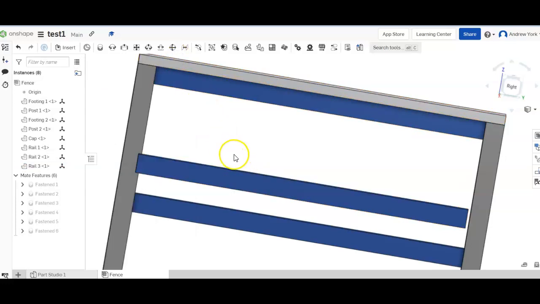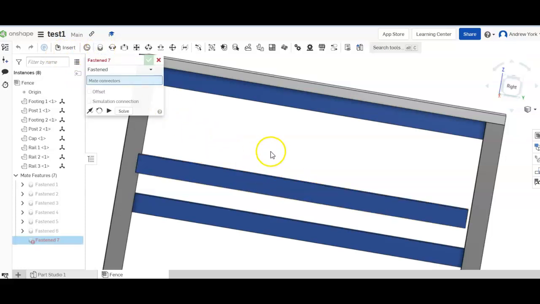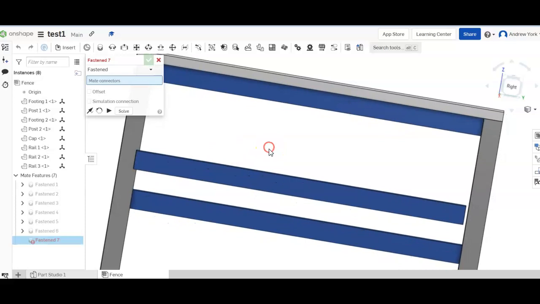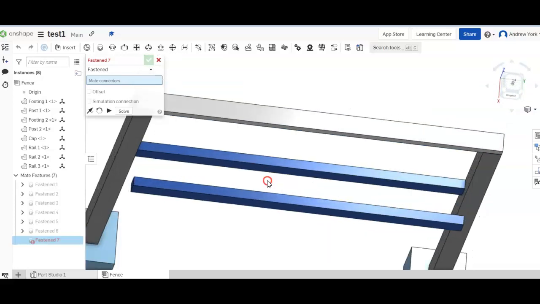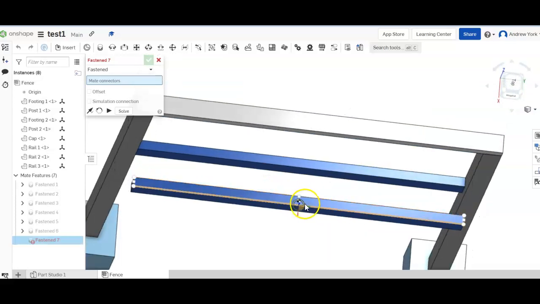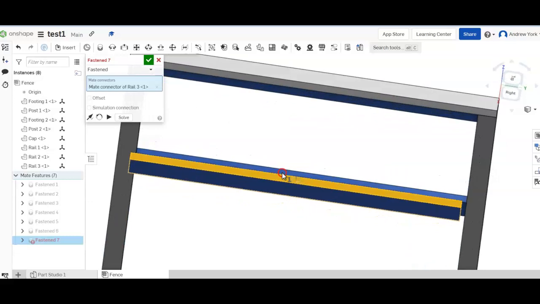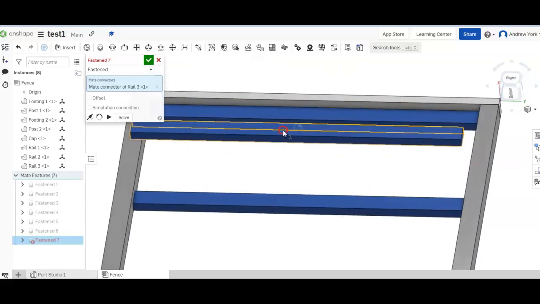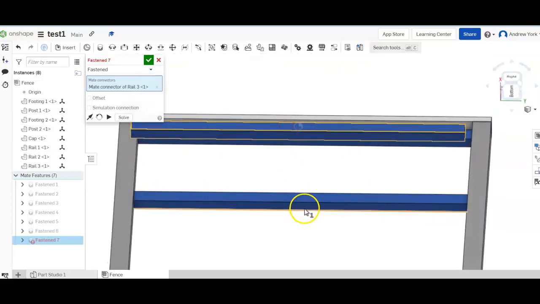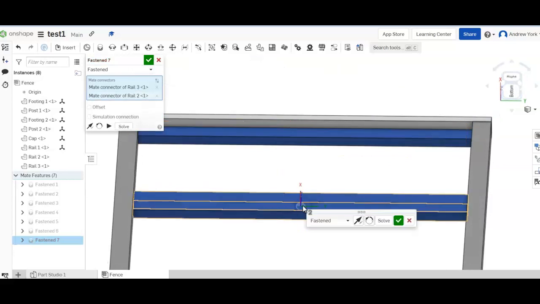We're going to fasten it. Click on there. That's the top of that one. And then we're going to go to the bottom face of that one, like that. It's moved for us, so it's in situ.